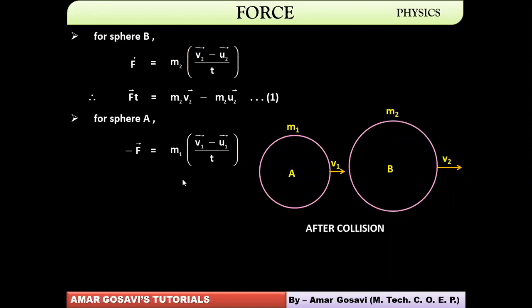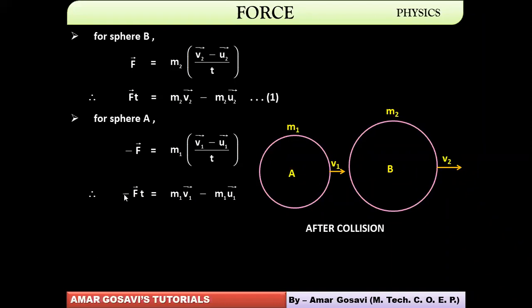Then we shuffle the values again. You take t on one side, what you get is minus F into t will be m1 v1 bar minus m1 u1 bar, you can see. Now if I want to remove this minus sign over here, I'll multiply the entire equation by minus sign.